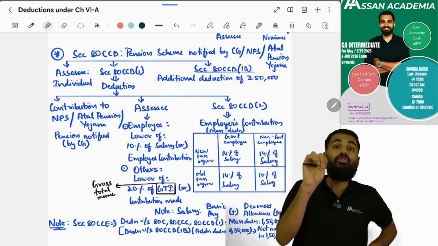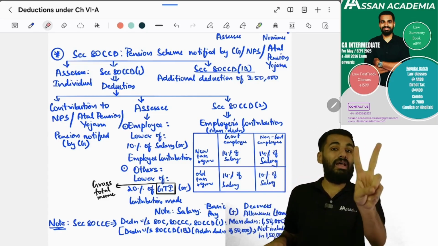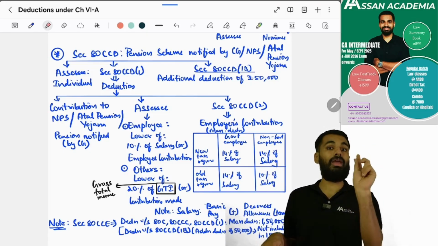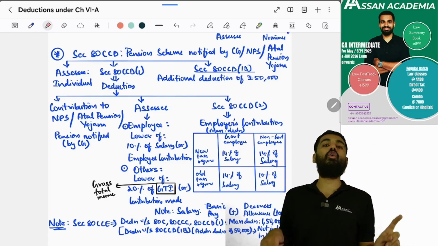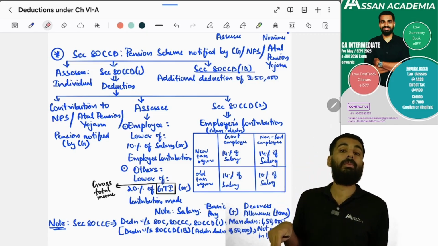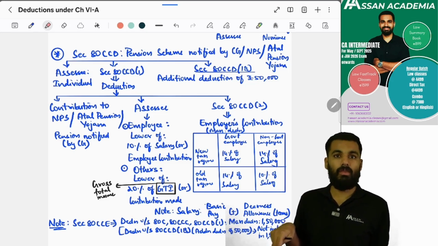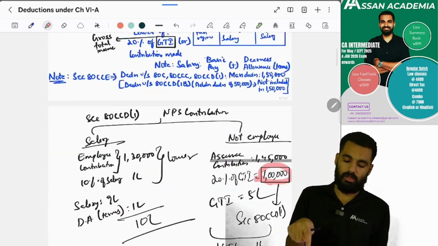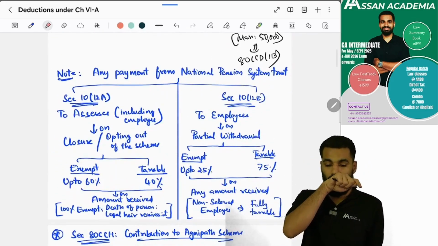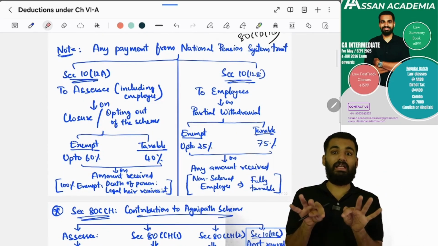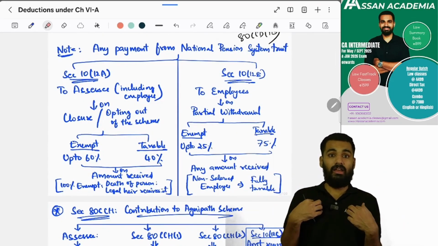But if he is a non-government employee and has chosen the old tax regime, then up to 10% of the salary he can claim as deduction under section 80CCD(2). Yes or no? Yes.